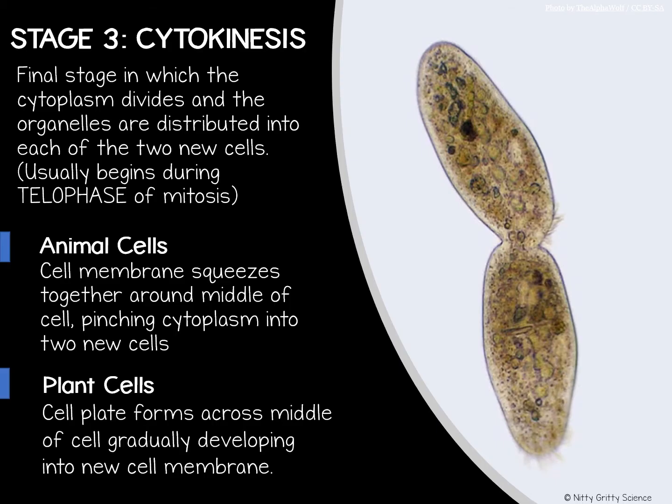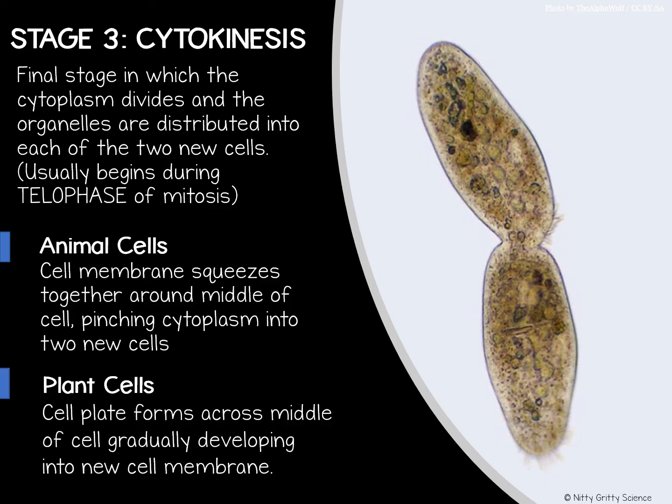Now, the final stage of the cell cycle, which is called cytokinesis, completes the process of cell division. During cytokinesis, the cytoplasm divides and the organelles are distributed into each of the 2 new cells. When cytokinesis is complete, 2 new cells or daughter cells have formed, and each of the daughter cells has the same number of chromosomes as the original parent cell. At the end of cytokinesis, each cell enters interphase and the cell cycle begins again.